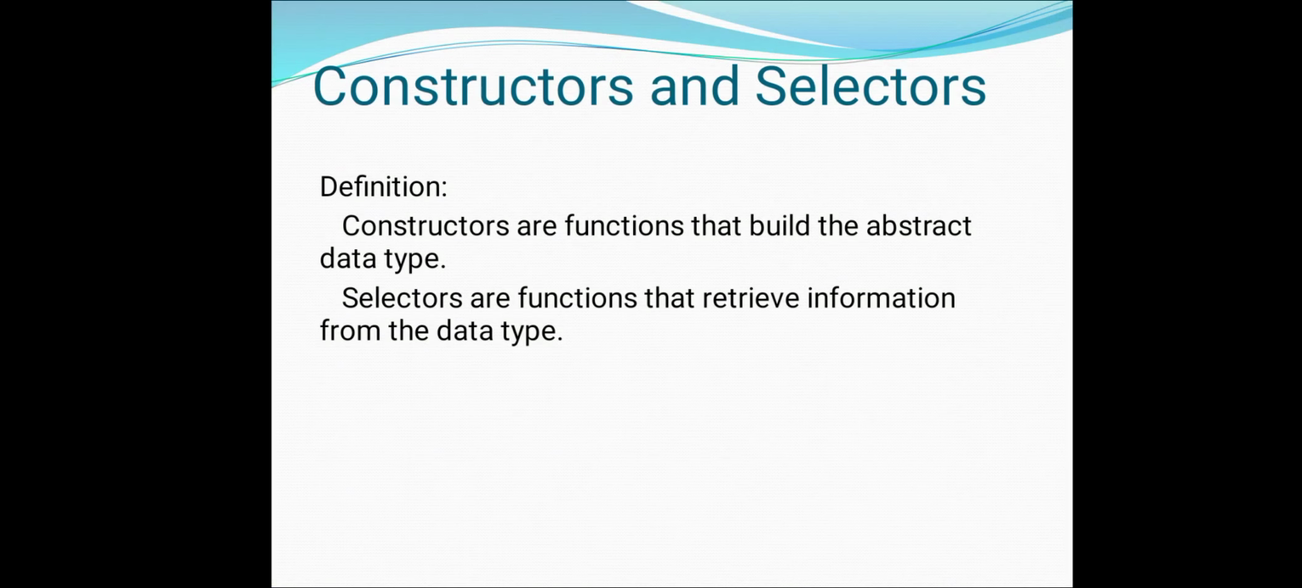Now we can move to the constructor and selector definitions. Okay, what is meant by constructor? Constructors are functions that build the abstract data types. Abstract data types can be built by using constructors. Constructors are one kind of function. Now, what are selectors? Selectors are functions that retrieve information from the data type. Selectors can be used to retrieve information from the data type into the program.